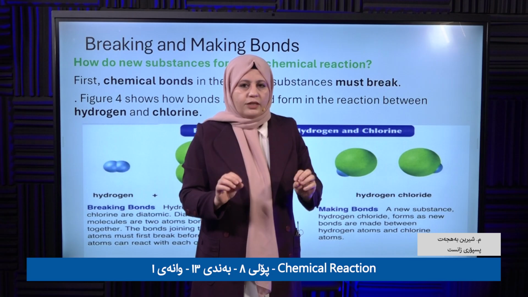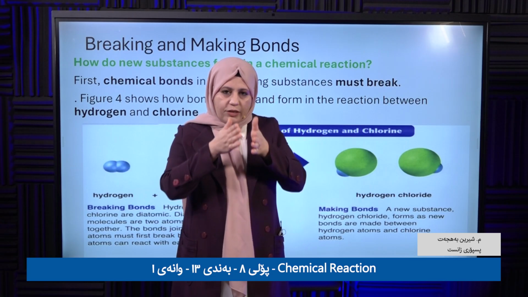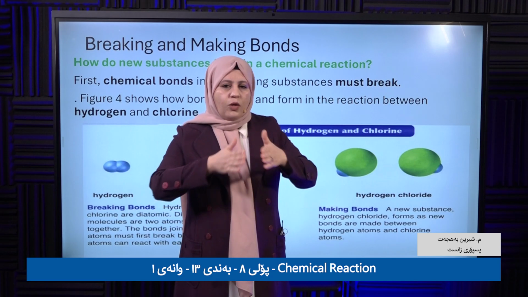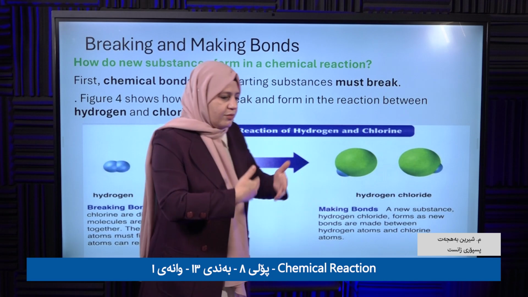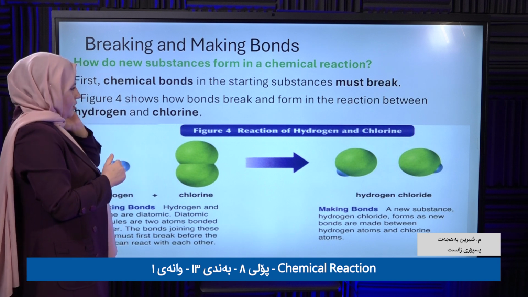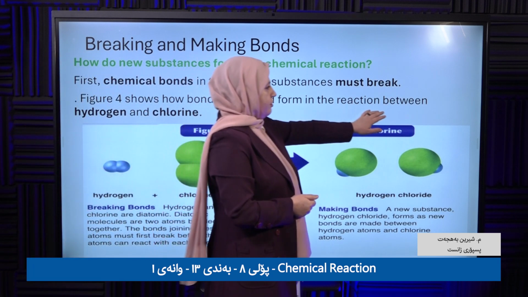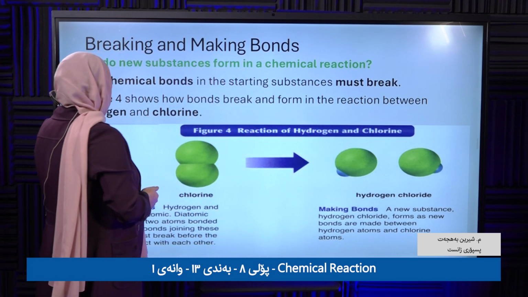The first thing is that the chemical bonds of the original substance should break apart. When they break apart, the new substance is formed. Now consider the reaction between hydrogen and chlorine.